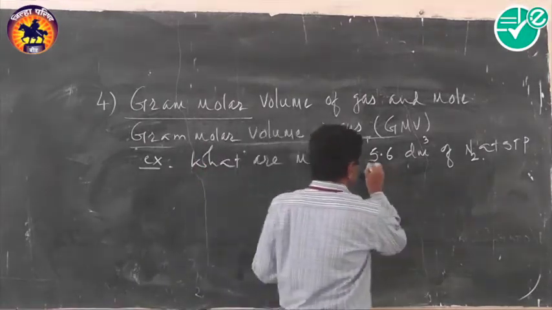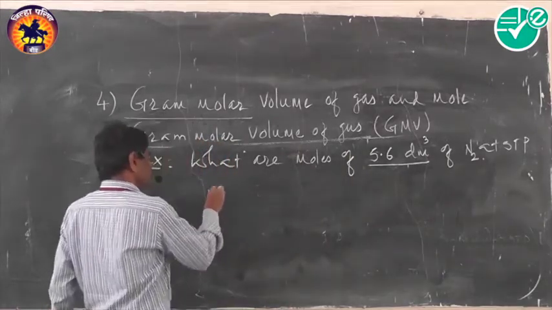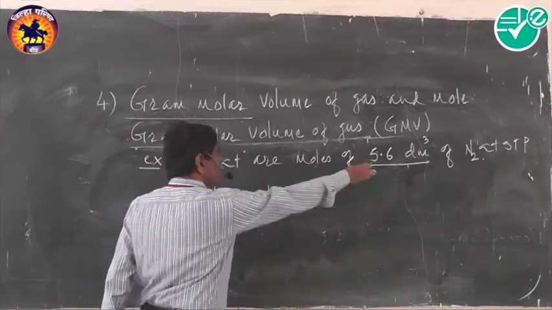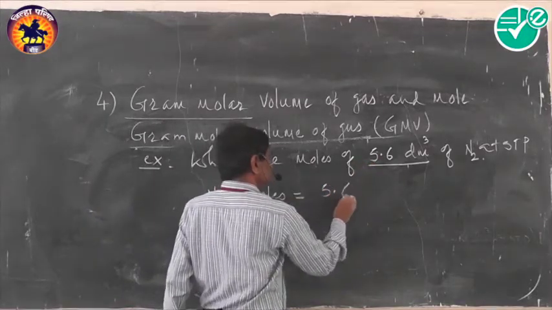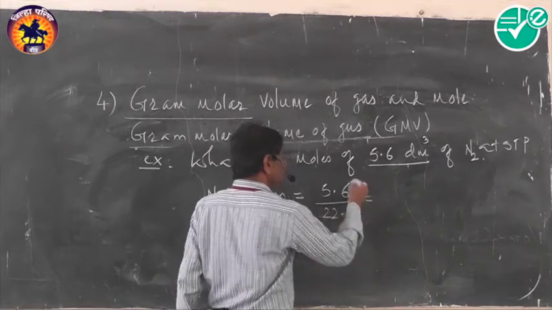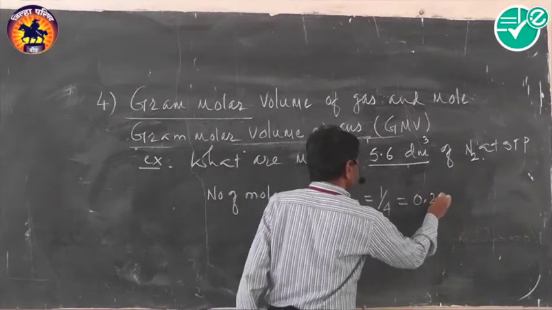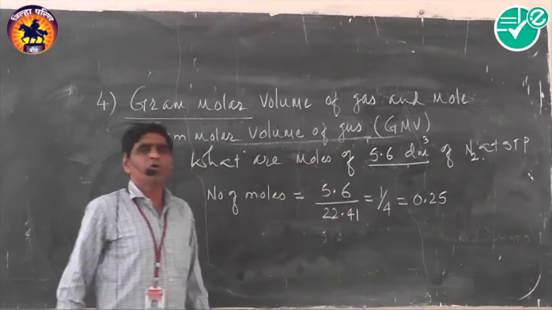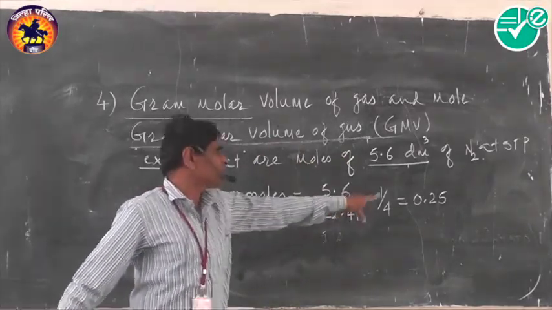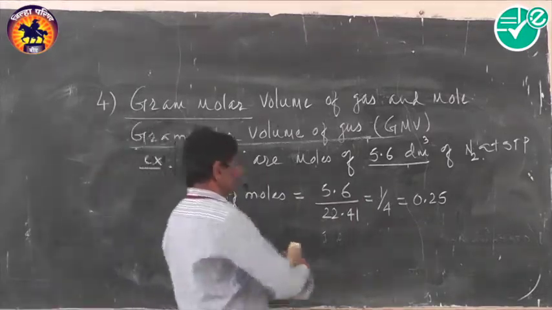If the volume of nitrogen in decimeter cube is known at STP, you can calculate the number of moles. So here the number of moles is equal to volume in decimeter cube, that is 5.6 divided by 22.4, and so nearly it is 1/4, which is equal to 0.25. And thus remember, 5.6 decimeter cube of any gas at STP corresponds to how many moles? That is 0.25 mole.